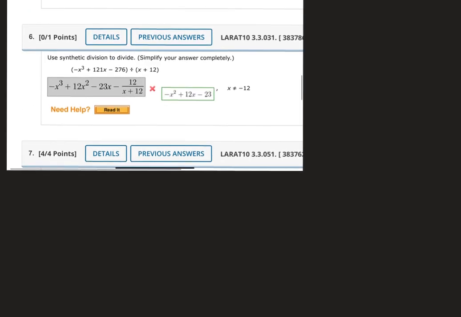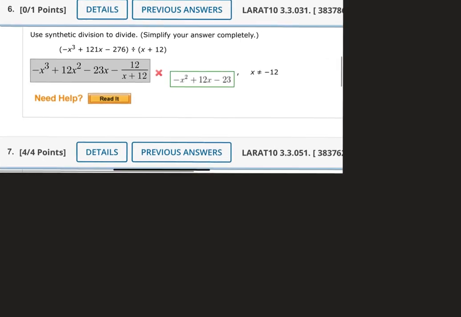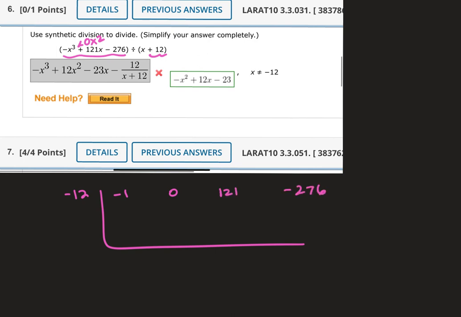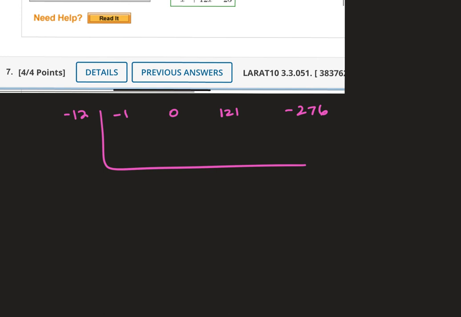All right, so it says use synthetic division. So what goes on the outside is the opposite of the +12, so it's -12 on the outside. And then I look at my function, I'm missing an x squared, so the 0x squared is going to go in that place. -1 is in front of the x to the third, 0 is in front of the x squared, 121 in front of the x, and -276 is by itself. Bring down the -1, multiply by -12, put it in the next column and add it. Multiply by -12,